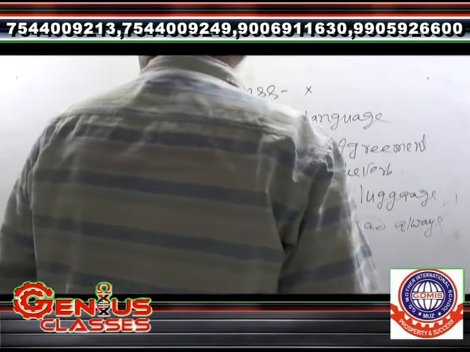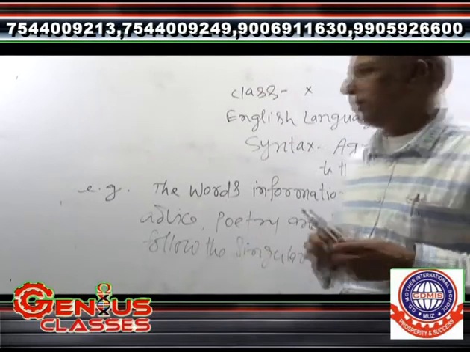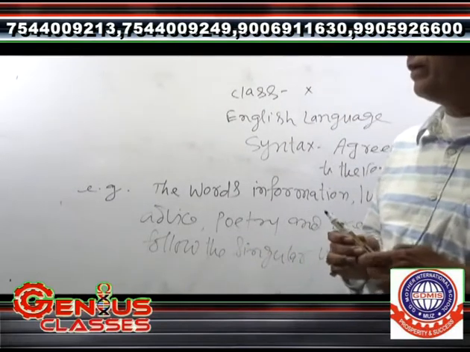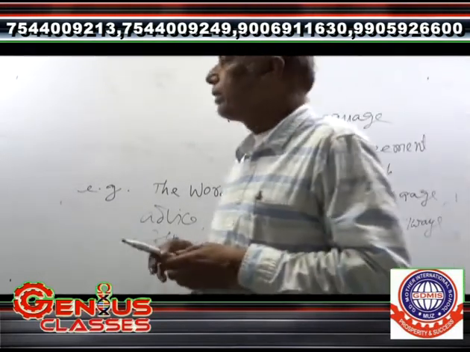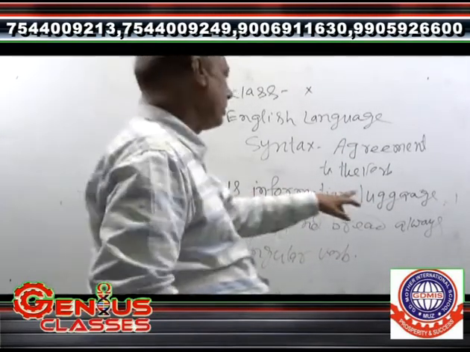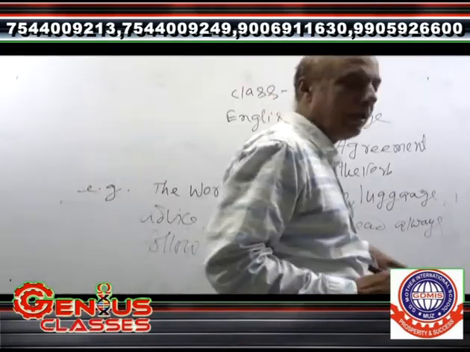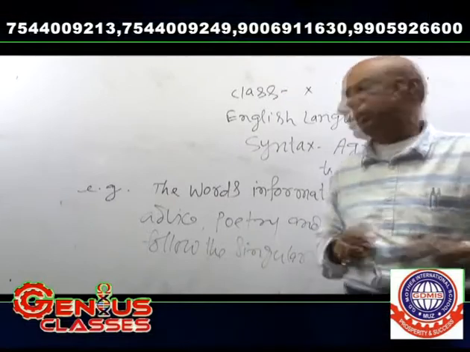Some words are also like scene and scenery. They also follow the singular verb. The words information, luggage, advice, poetry, and brain always follow the singular verb.